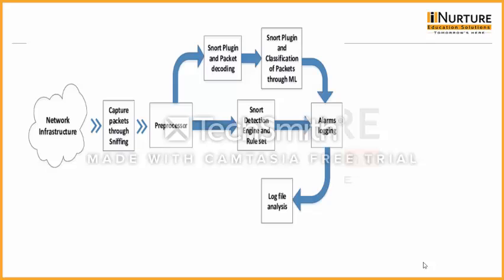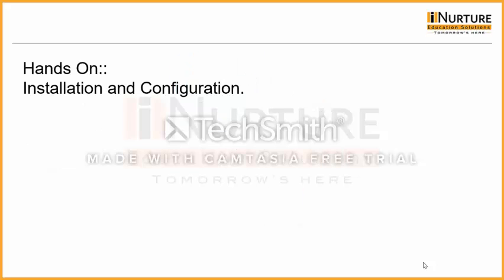Basically, in the older version, we just analyzed the packet by rule set, but here we have a machine learning based detection engine also. It is a plugin. The plugin has certain different libraries created using machine learning, and as per the result, an alarm will trigger and the log file will be analyzed for further course of action.